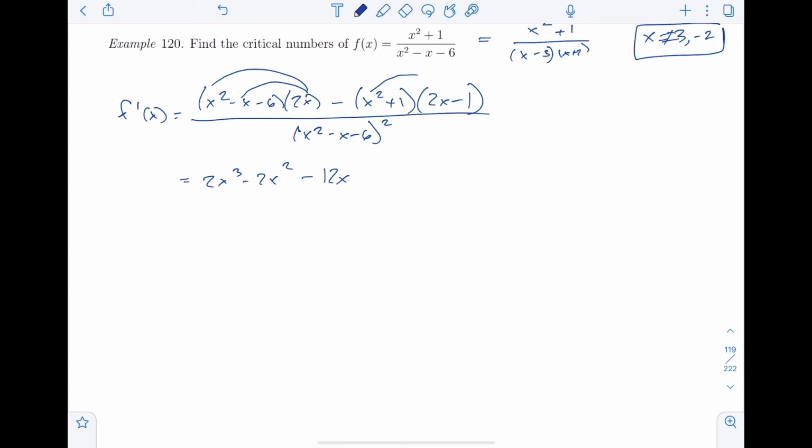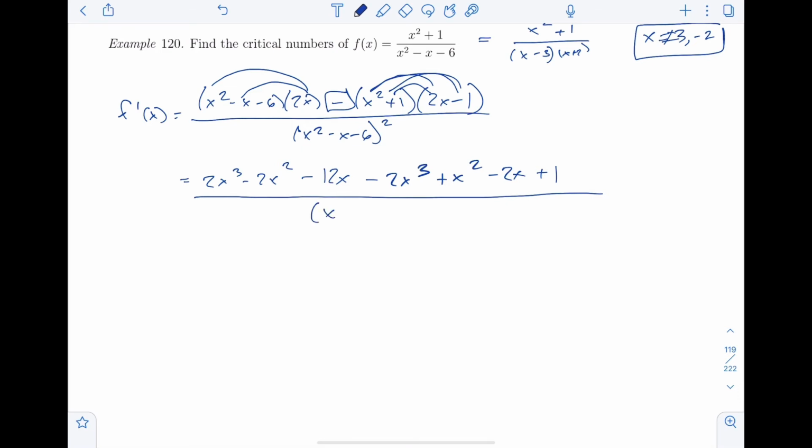Now I have to FOIL this and then put a minus sign. So FOIL and minus. So minus 2x cubed, first outer, minus x squared minus makes plus x squared, first outer, inner, plus 2x with a minus, and last minus 1 makes plus 1. All over x squared minus x minus 6 squared.